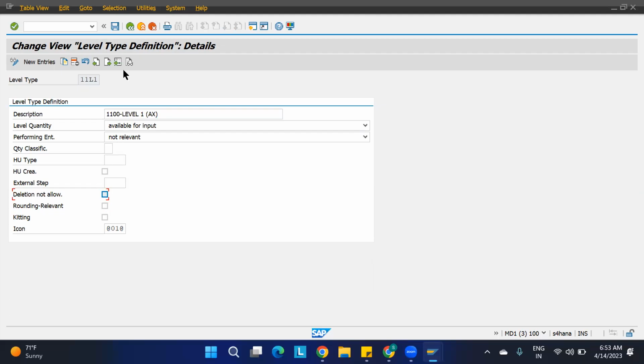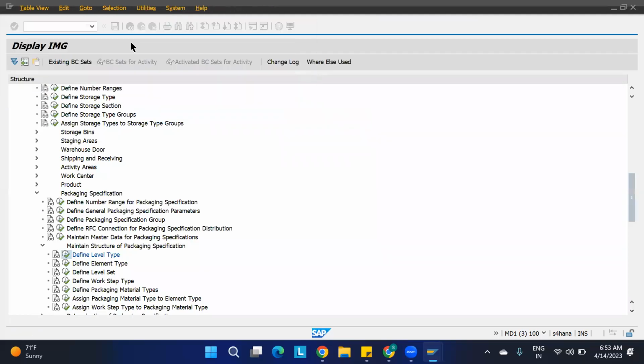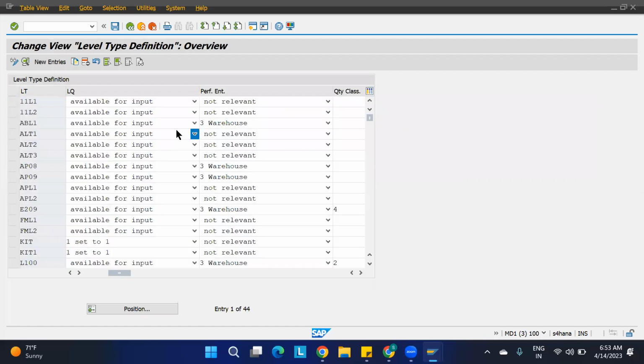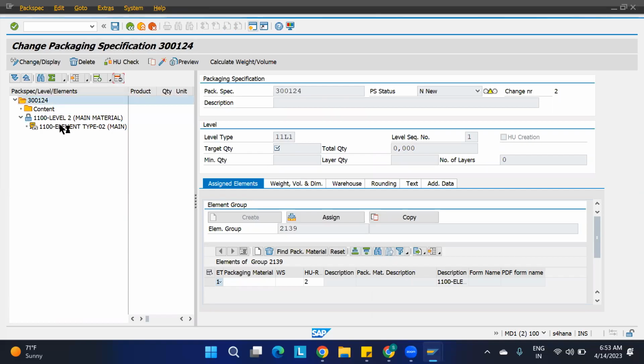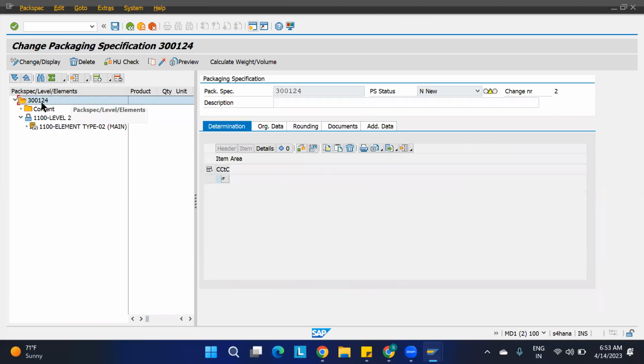If you untick this and save, then we can delete this part. If you are deleting, it will delete them, or else it is not at all possible. Getting the concept? For this also we have set delete not possible. So if you want to delete this, you have to go there and untick that. Then only it will be possible.